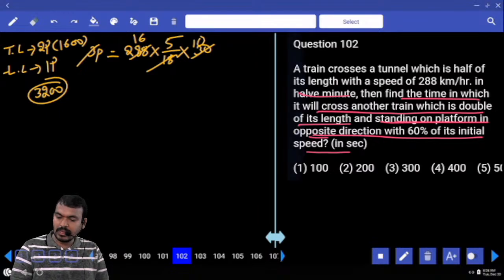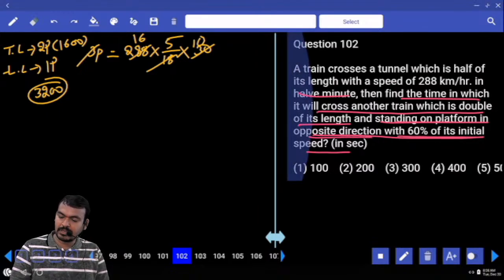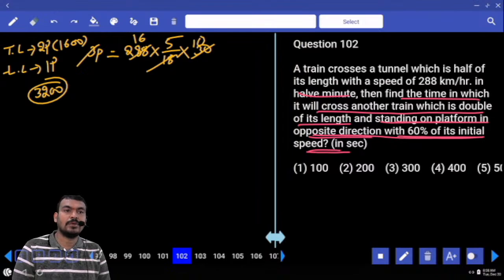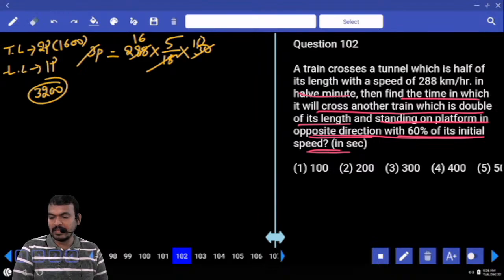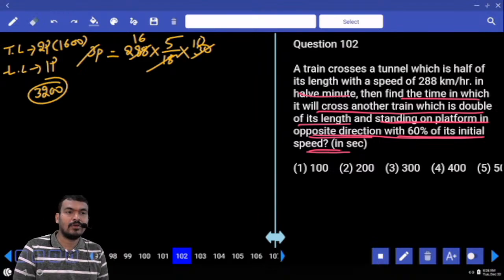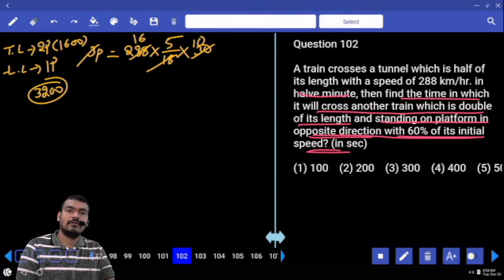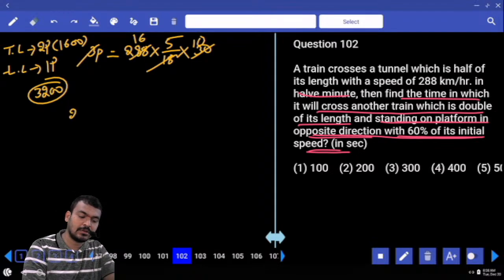Because it is stationary. Then speed will be considered only of the first train. What is the first train speed?